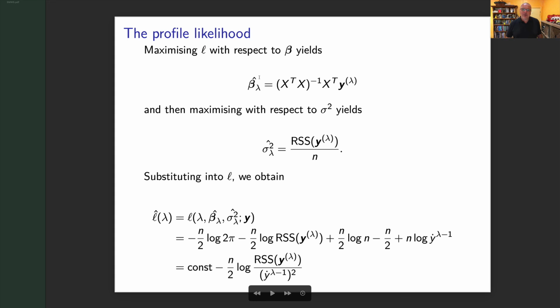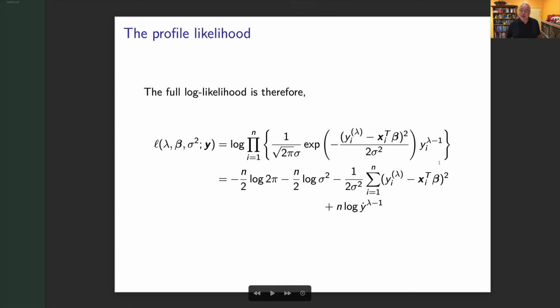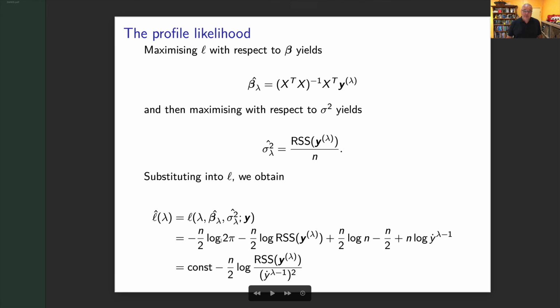But now I'm going to take this beta hat, I'm going to take the sigma squared, and substitute it into this. So wherever I get a beta, wherever I get a sigma squared, I substitute in, I rearrange, and this is what gets popped out. And then I can just start dragging some of these things together. They're constants with respect to our lambda, so we don't care. And I end up with this n over 2 log RSS of y lambda over this.